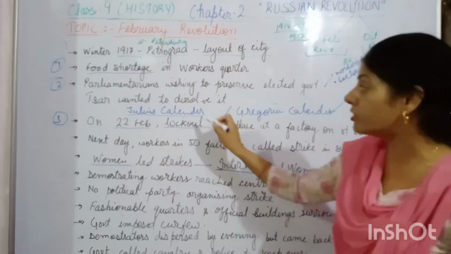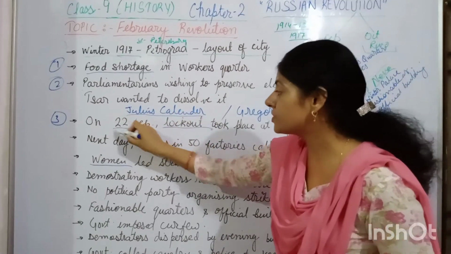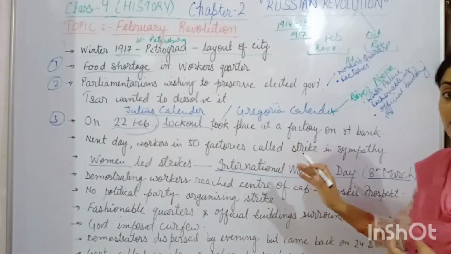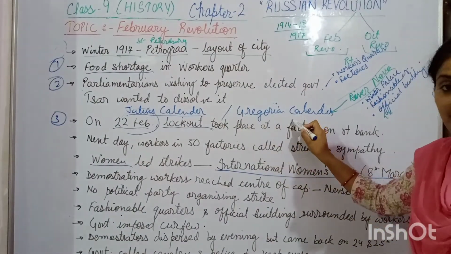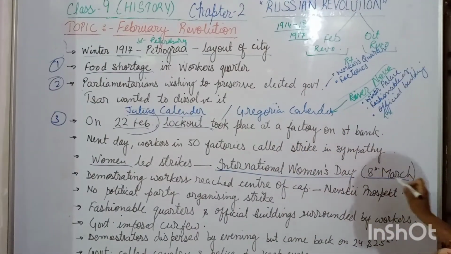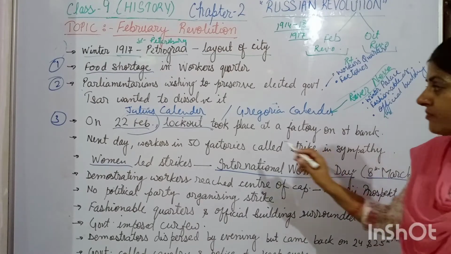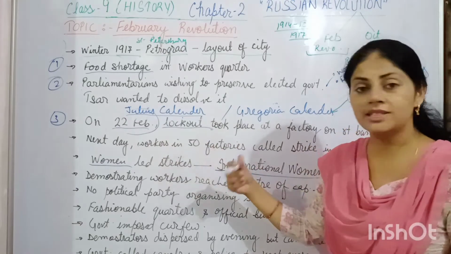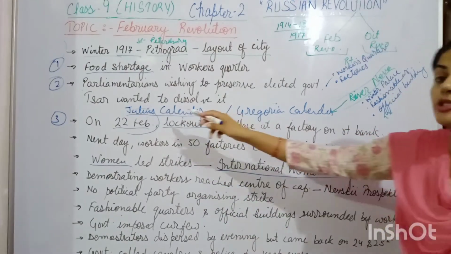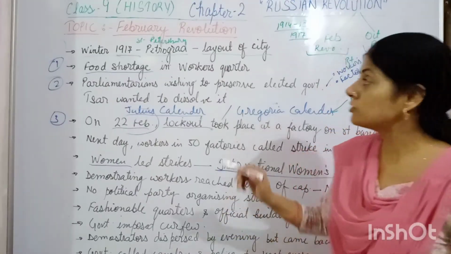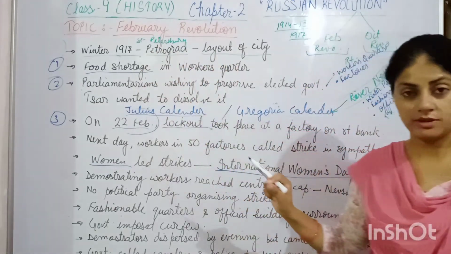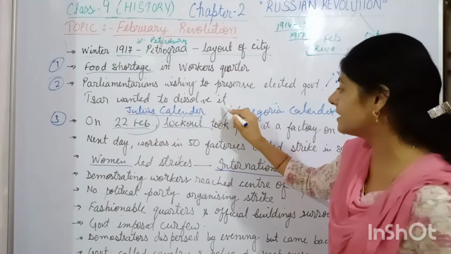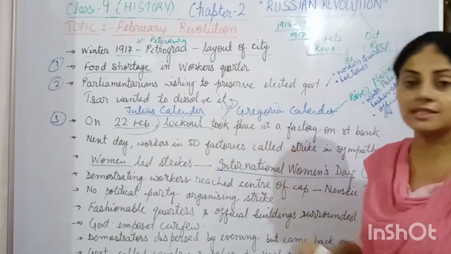That's why, according to the Julian calendar, it was 22nd February, and the revolution took place in February. But according to the Gregorian calendar, the revolution actually took place in March. According to the Russian calendar, the revolution is known as the February Revolution because it took place in February. And between both calendars, there is a difference of 13 days.